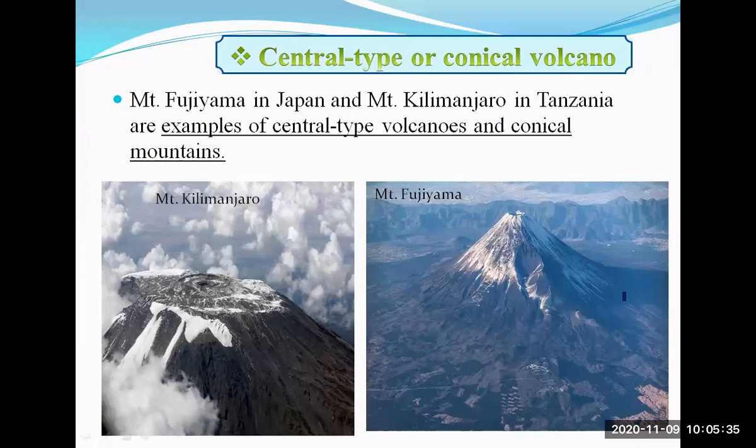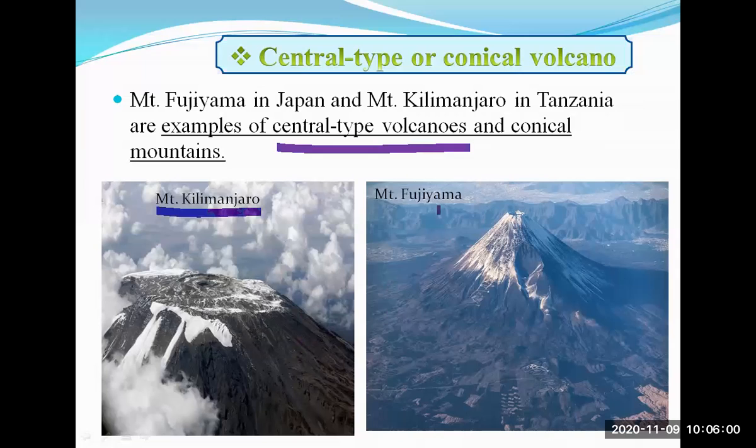Now here are the actual images of the central type volcanoes. See the first one here, Mount Kilimanjaro. It's in Tanzania. It is an example of central type volcanoes. You can see the actual image on your screen.